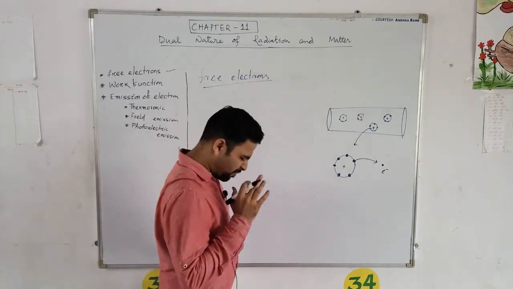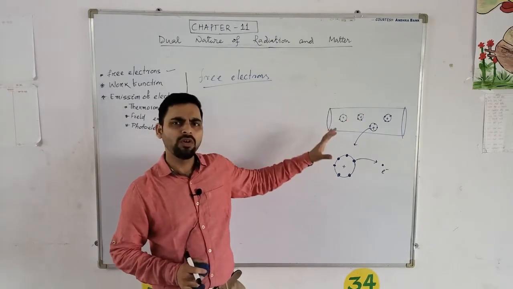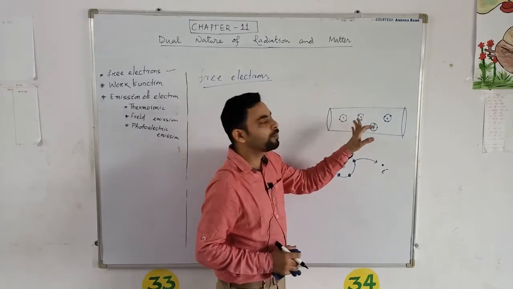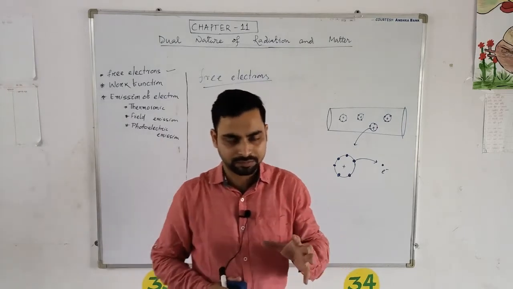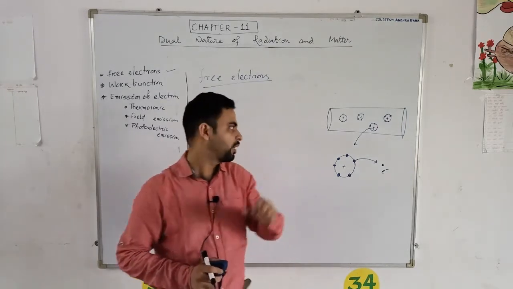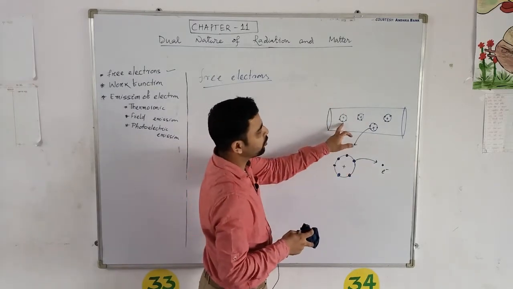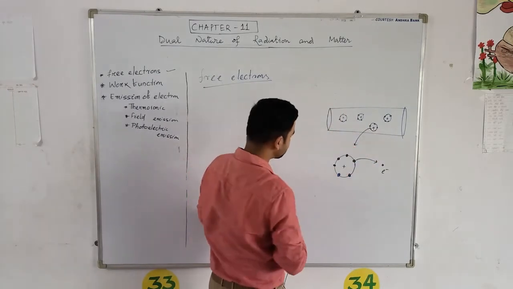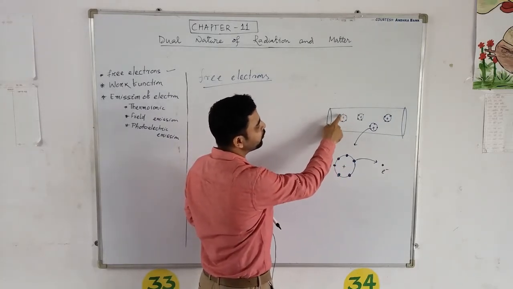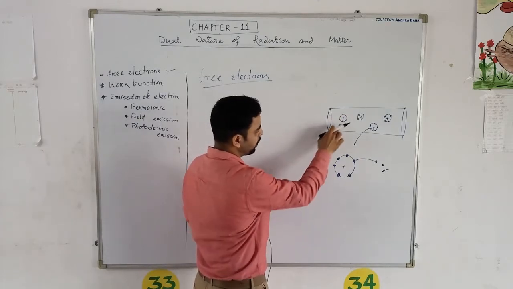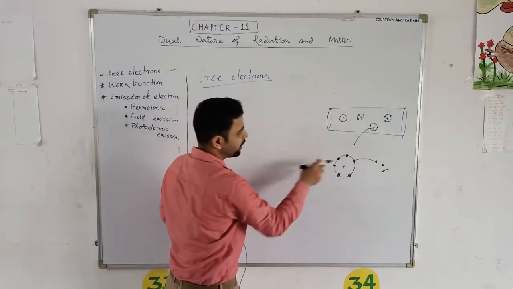When I am saying free electrons, the first thing that comes to my mind is metal. We know from class 8 that metals have free electrons. So what is free actually? How much are the electrons free? What is the meaning of free electrons? Look, here is my metal, and here are some atoms. Atoms have a nucleus and electrons revolving around the nucleus. I am zooming in on one atom here.